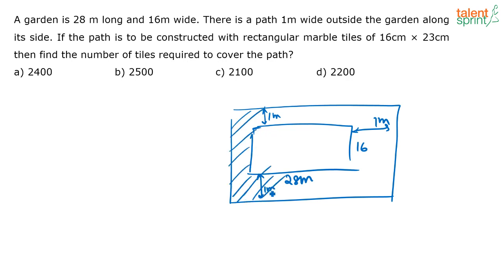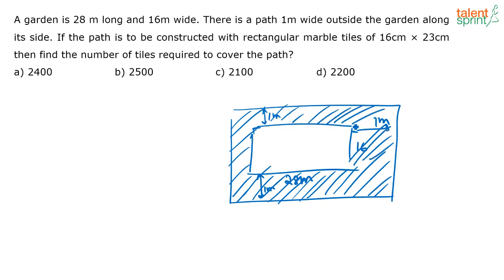And the tile dimensions are given, right? In terms of centimeters, you have to find out how many tiles are required. So this is the shaded area where you have to put tiles. Now, what is the area of this bigger rectangle? See, this is 28 into 16, correct?